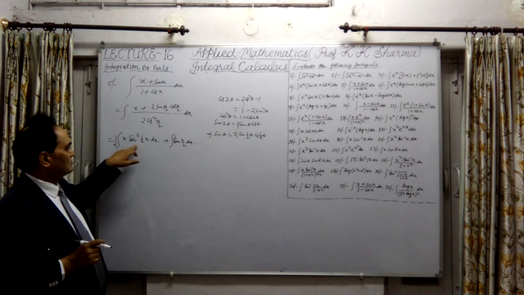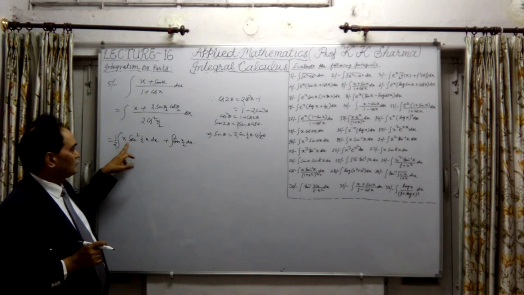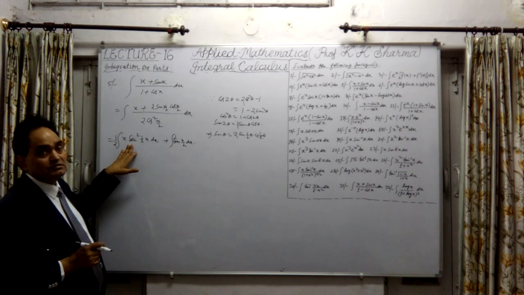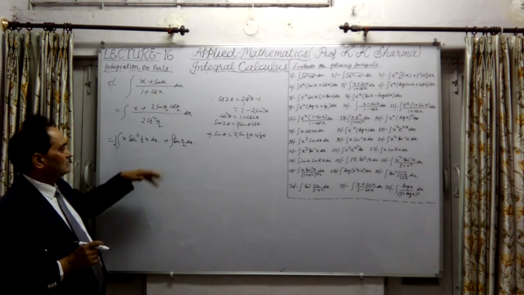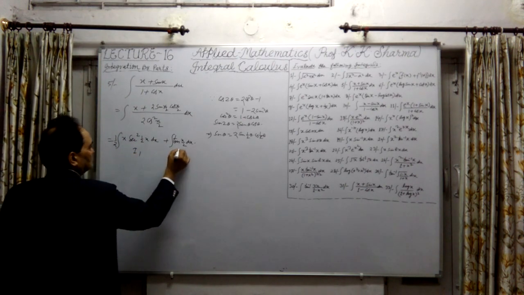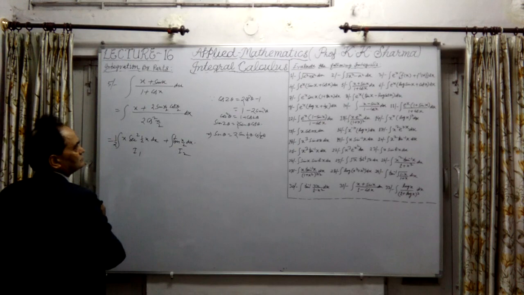Now this is for integration, this is for differentiation. Now if I find out the integral of this by parts method, then what is the answer here? Let me integrate. This is I1, this is I2. No, it cancels out in the second case. In the first case it is there.